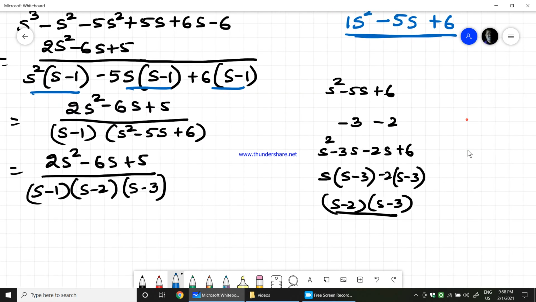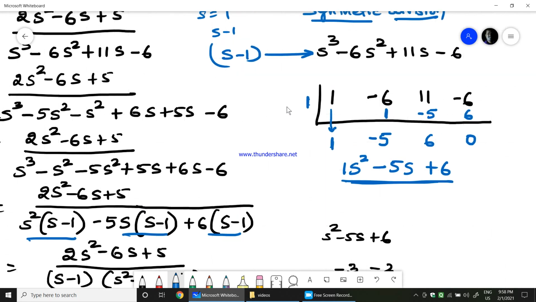So in this synthetic division way also, you can find the factors for a given problem. So the synthetic division method is also possible, and it is comparatively quite easy. Separating these two parts and finding the factors is harder, so it's better to use the synthetic division method, where you get a very precise answer.